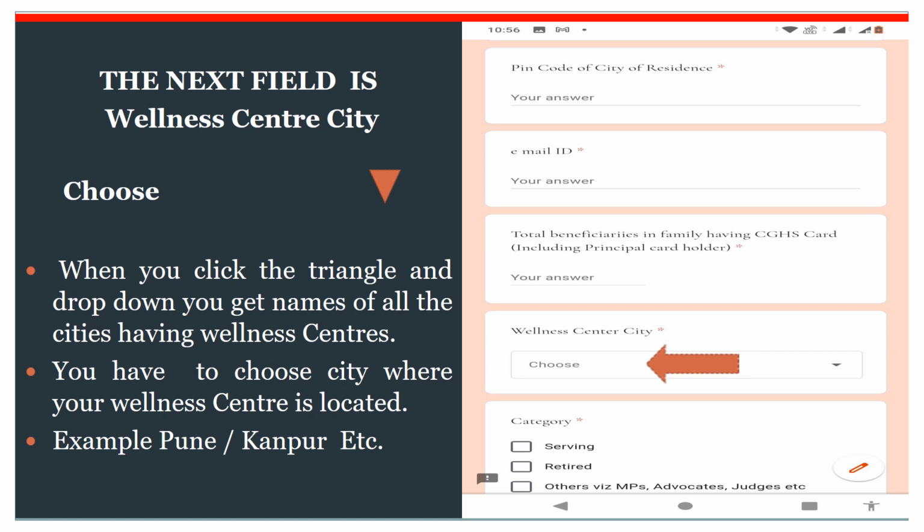Here you have to choose. When you click on the triangle and drop down, you get names of all the cities having wellness centers. You have to choose the city where your wellness center is located. For example, Pune, Kanpur, etc.